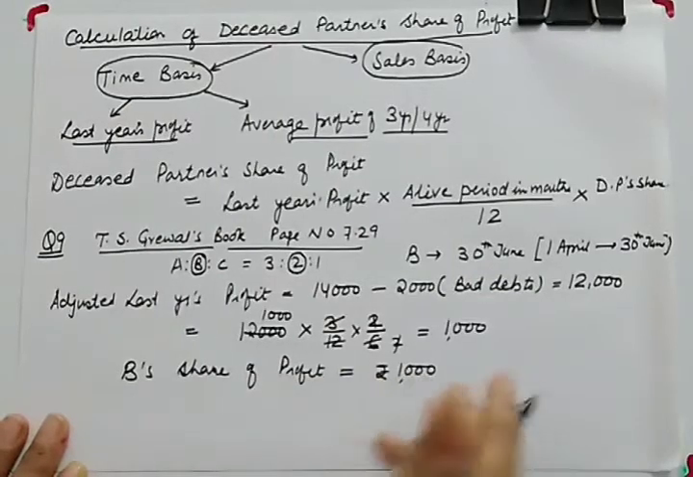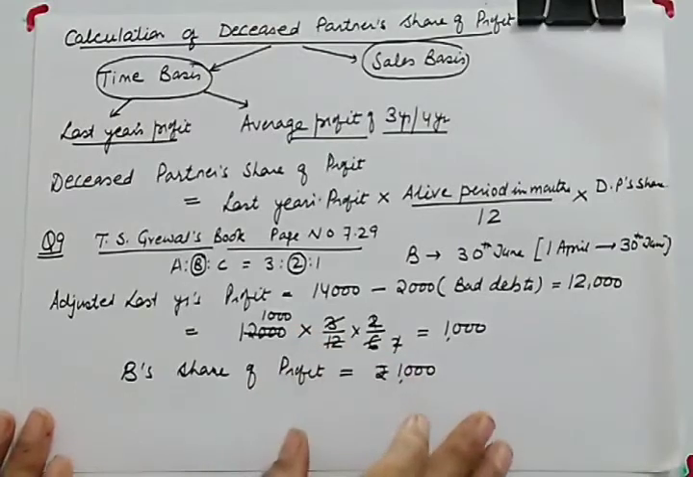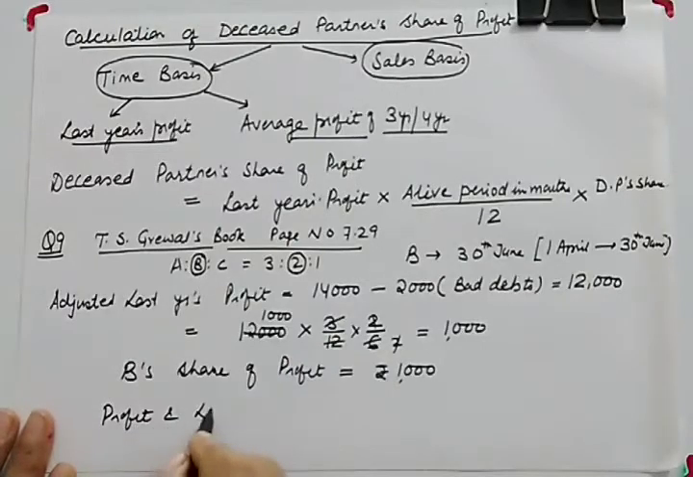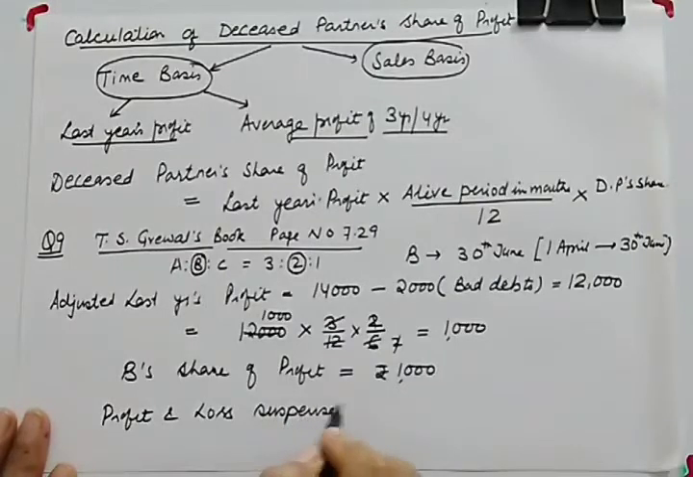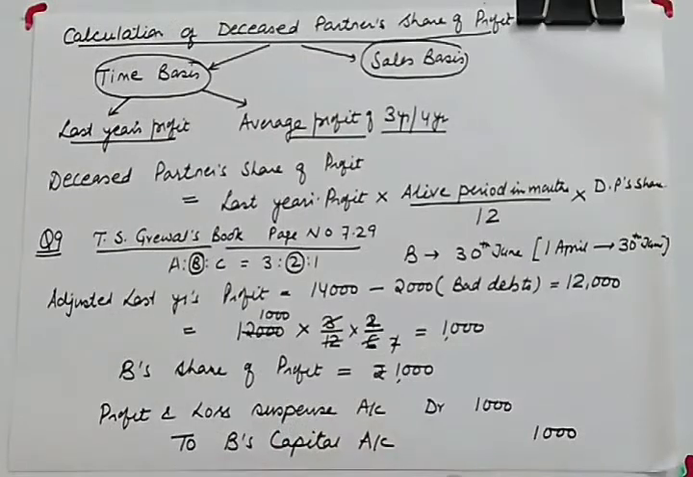Because in this question they have not asked the journal entry, but otherwise you can easily make the journal entry. What will be the journal entry? The journal entry will be Profit and Loss Suspense Account debit, with rupees 1000, to B's Capital Account 1000. So this is how it is to be done.